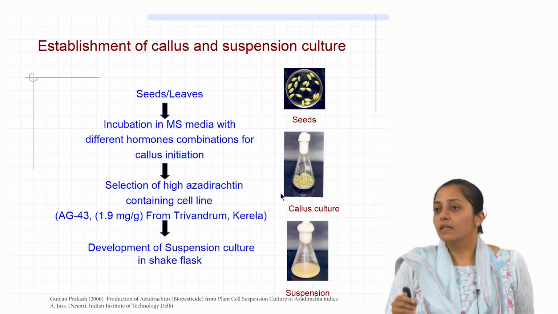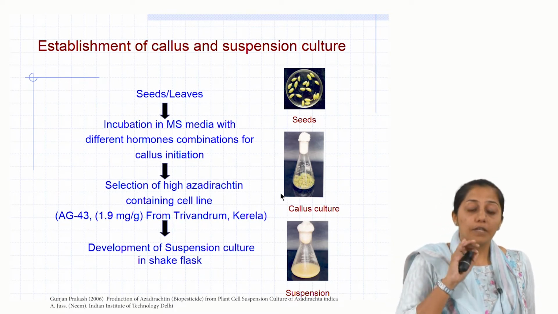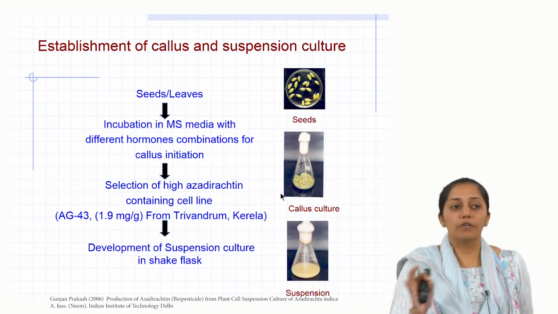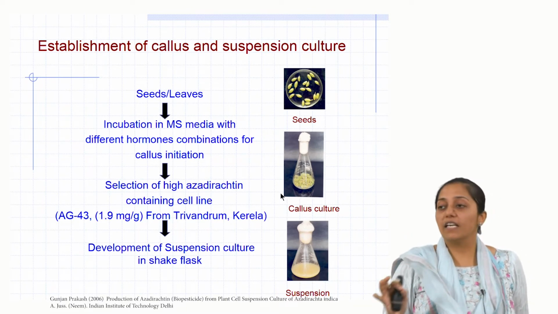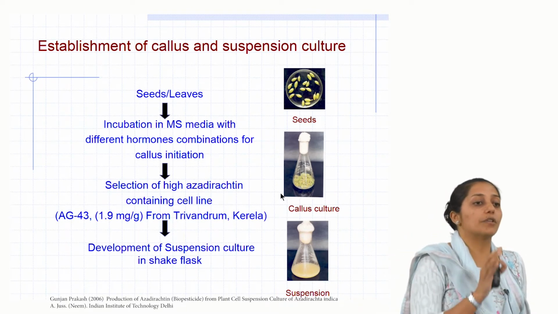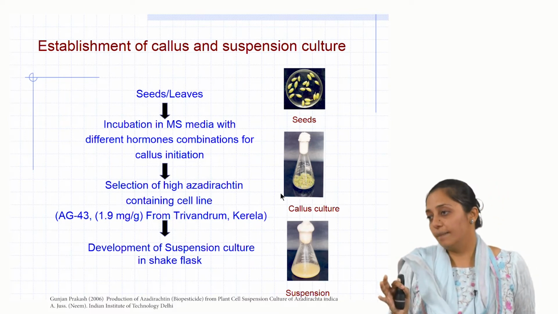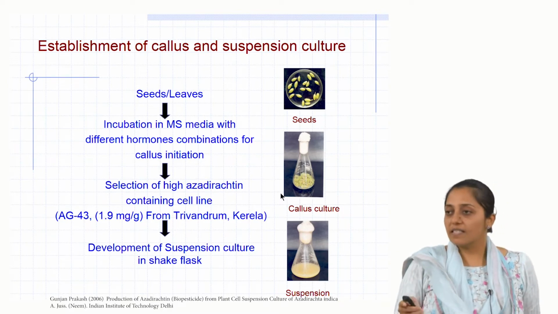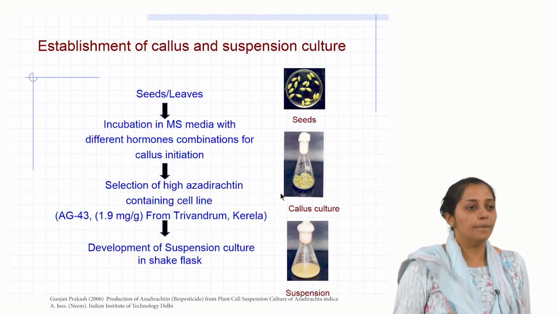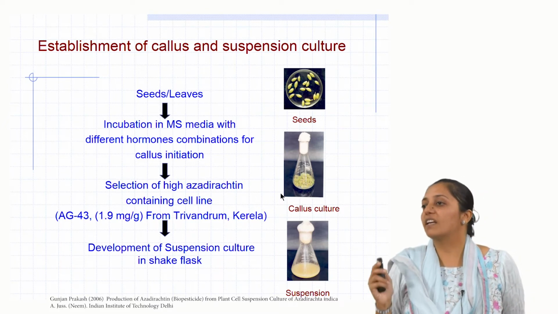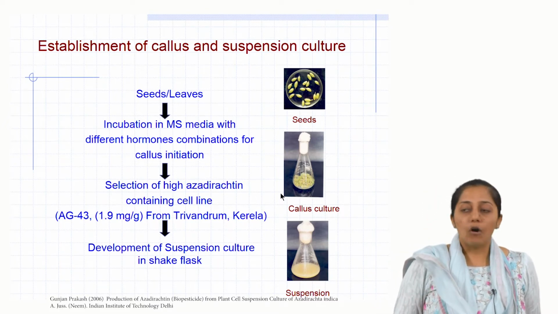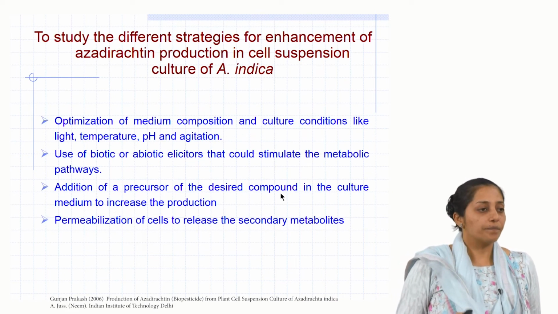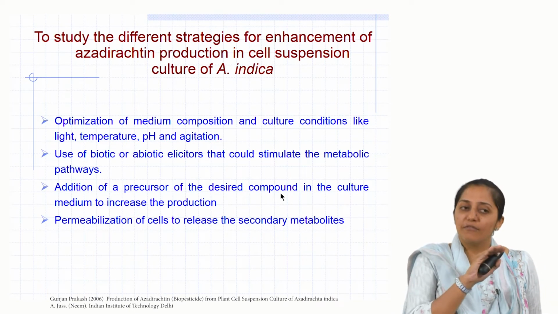Once this was done, callus was induced. Now, each callus line which will be induced will have a different genetic makeup and therefore a different biosynthetic capacity. Again, screening and selection of cell lines was done based on the growth index and azadirachtin yield, and then finally the highest yielding cell line was selected. Now, this callus line which was selected was taken forward to develop liquid culture, which was suspension culture. Now, before going on to do any kind of optimization in suspension culture, what is important? To know the reference level.